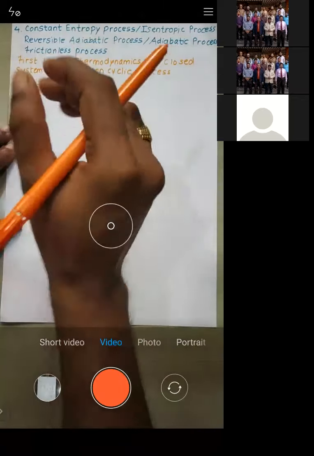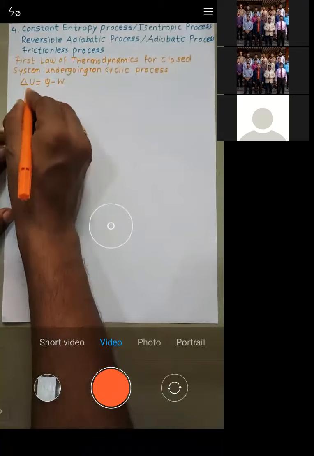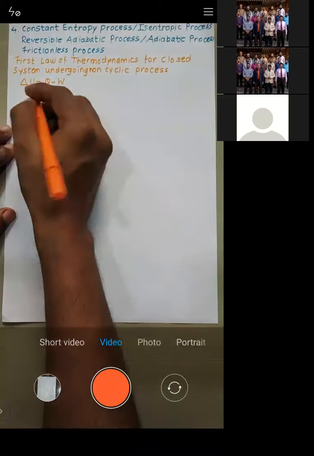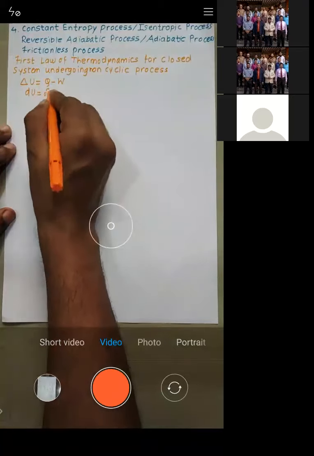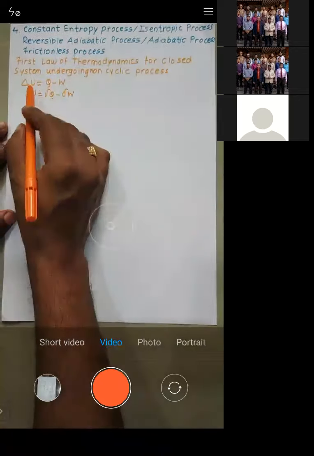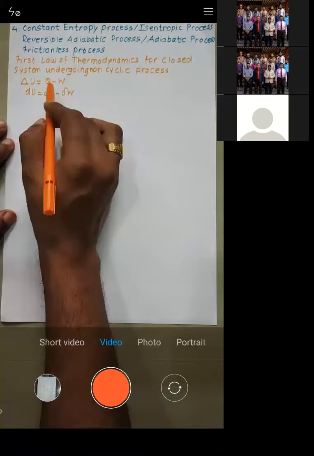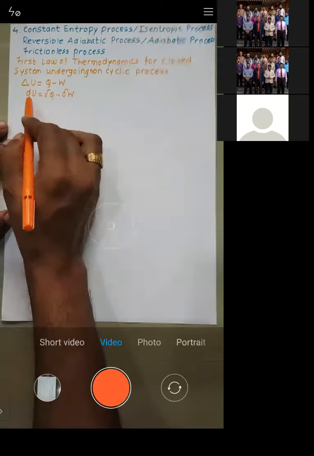Now let us write this equation in the smaller form. A small change in internal energy is given by the small heat transfer minus the small work transfer. That was for the total change; now I write it for a small change.